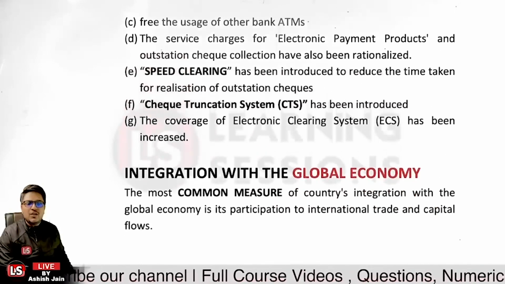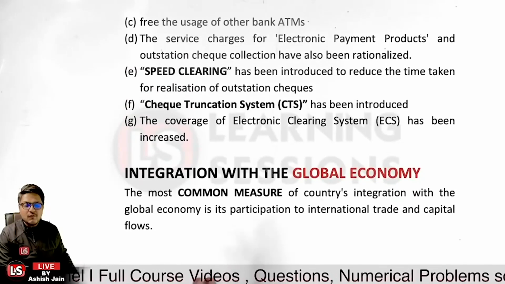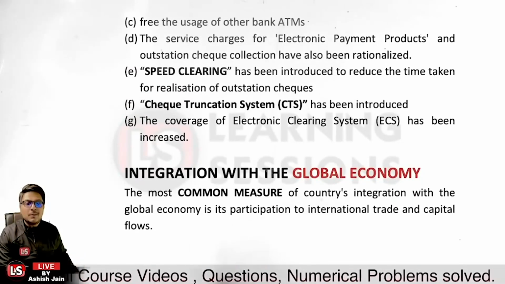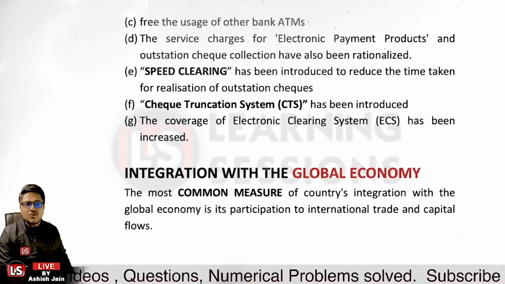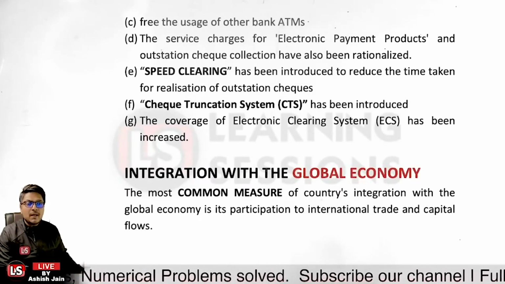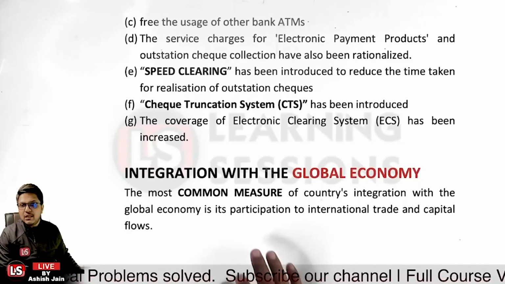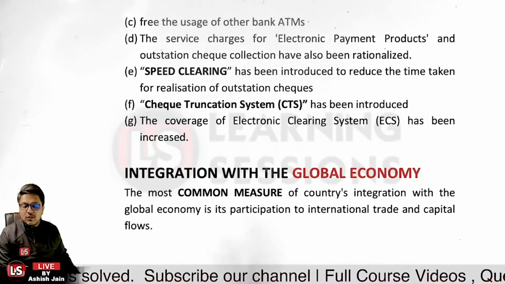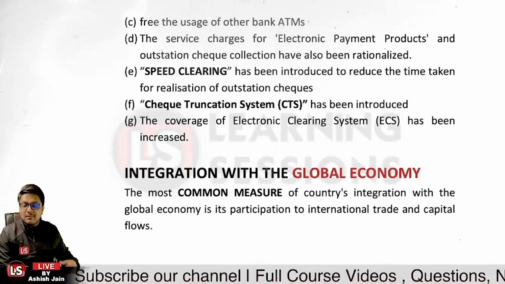Next, it is related to integration with the global economy. The main thing is that we want to compete in the global economy. The common measure of how we are integrated with the global economy is participation in international trade and capital flows, that is, how your capital is flowing into different countries. Are there major inflows or major outflows?